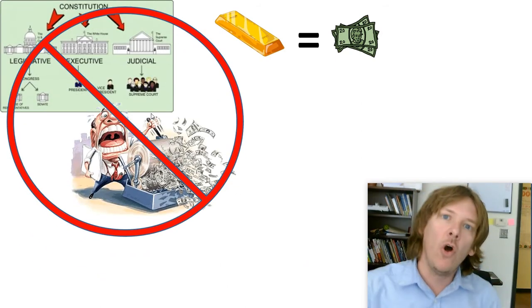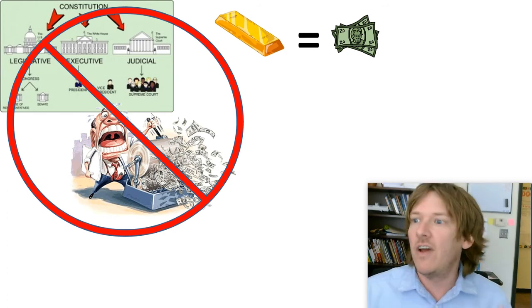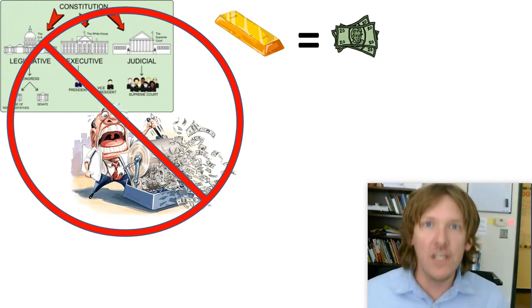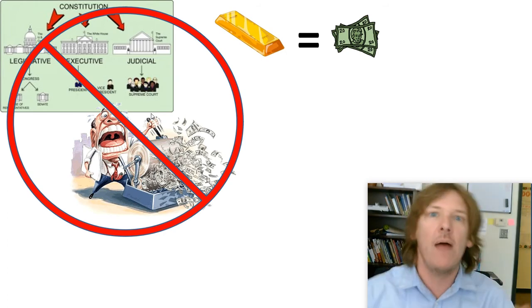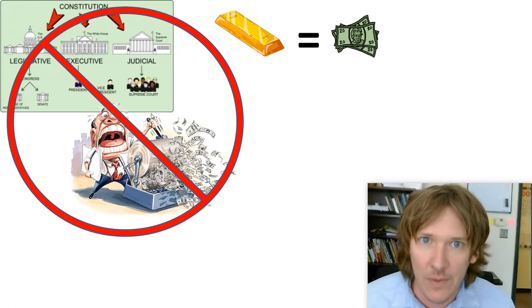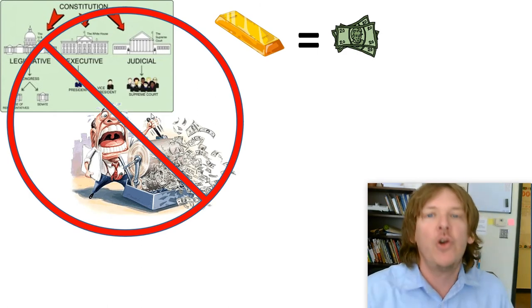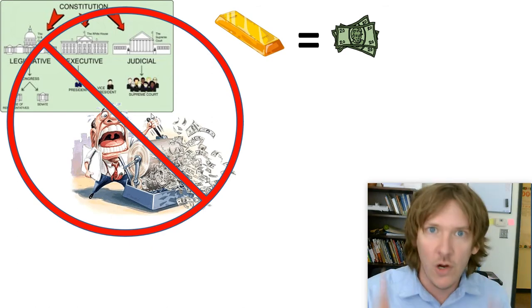The problem with a gold standard is the government can't print a bunch of money. And if the government can't print a bunch of money, they can't increase spending. And when you increase spending, you buy more stuff. That creates more jobs. And that's one way to stimulate the economy. You can't print a bunch of money if you don't have the gold to back it up. You can only have as many dollars as you have gold under the gold standard.